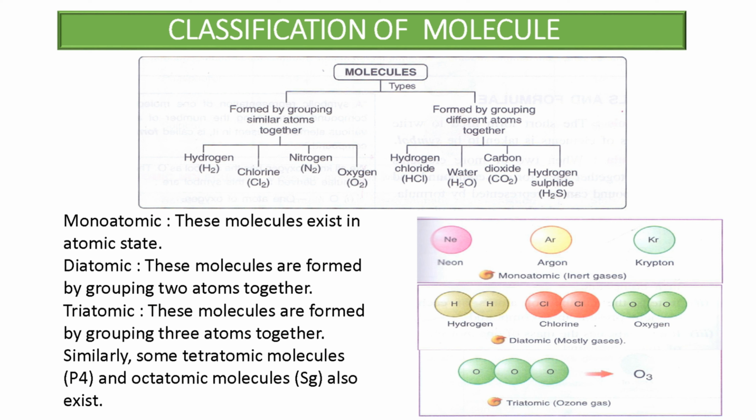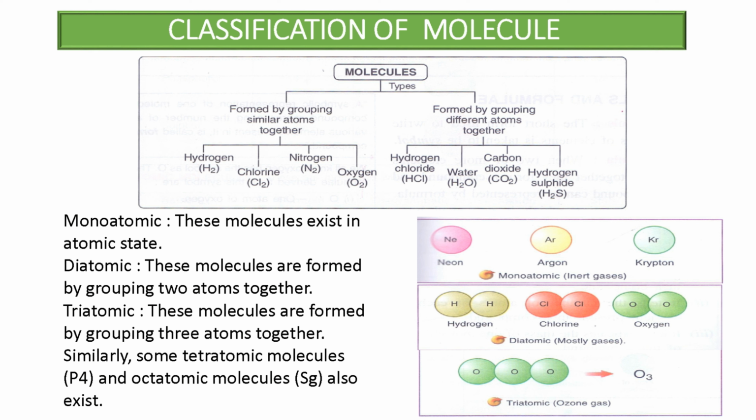The next topic is classification of molecules. Molecules can be classified into two categories: formed by grouping similar atoms together and formed by grouping different atoms together. Examples of similar atoms: hydrogen, chlorine, nitrogen and oxygen. Examples of different atoms: hydrogen chloride, water, carbon dioxide and hydrogen sulfide.